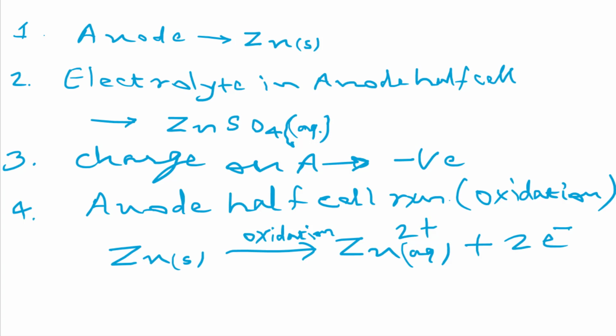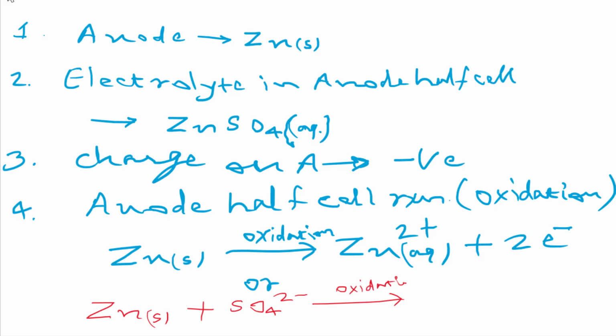Okay, so this is the ionic form of the reaction taking place at the anode. Now we can write this reaction in molecular form also. And what is that reaction? You have to write it also: Zn solid plus sulfate ion. Actually, here there is no role of sulfate ion, it is a spectator, but in the molecular reaction we can mention it this way. It will form zinc sulfate aqueous by losing 2 electrons.